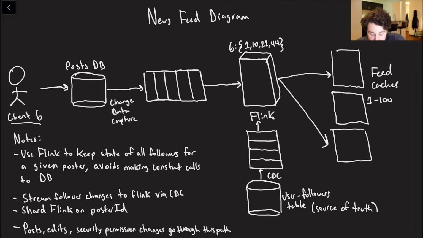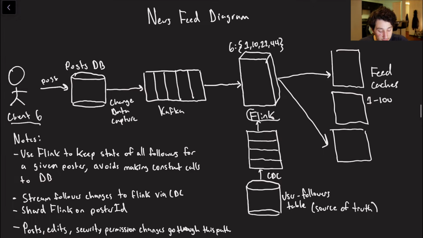So let's say that we've got client 6 over here. The first thing they're going to do is make a post. That's going to hit our post database. Note that again, I'm using change data capture here because it keeps everything consistent and we don't have to worry about two-phase commit. That is then going to be ingested into a Kafka queue for the same reasons that I mentioned before. This gives us fault tolerance and it gives us replayability, which is very important for this guy here,